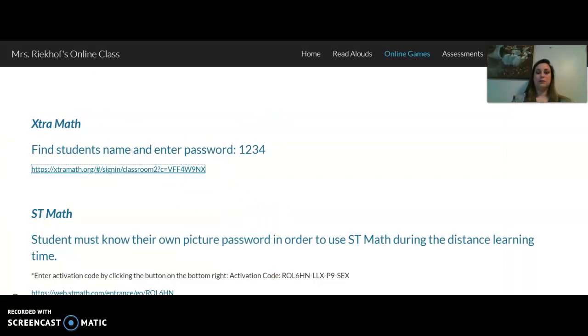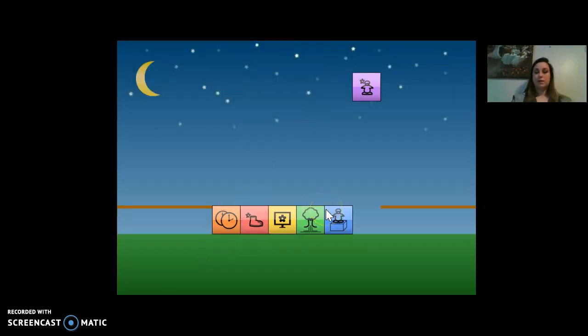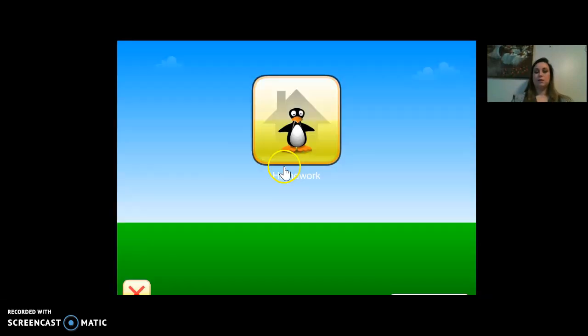After Extra Math is ST Math. Once again, if your student does not know their ST Math password, unfortunately, they will be unable to use it during the distance learning time. It is a very extensive process to get their password, and there's not an easy way to print it out or anything. If your student does know their ST Math password, go ahead and click on this link, and it will pull up this screen right here.